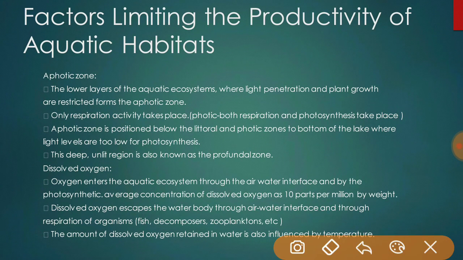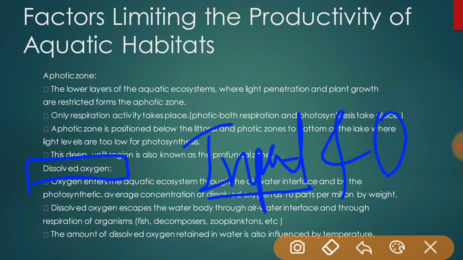The next one is dissolved oxygen. In the aquatic ecosystem, oxygen is dissolved in water, whereas its concentration varies constantly depending on factors that influence the input and output of oxygen in the water.